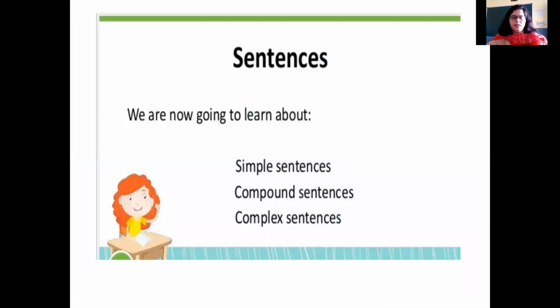So, as I mentioned in the beginning, we are going to learn about simple, compound and complex sentences. I will just tell you a brief about complex sentences. I have not made slides related to it because it's majorly simple and compound sentences that you have in your syllabus as of now. So I'll be taking that later in a different video.